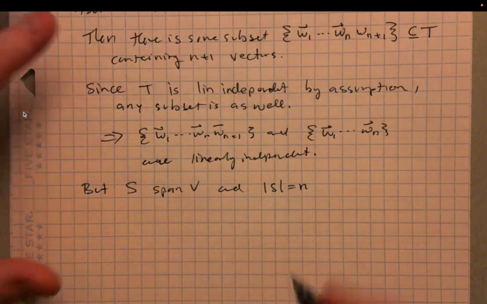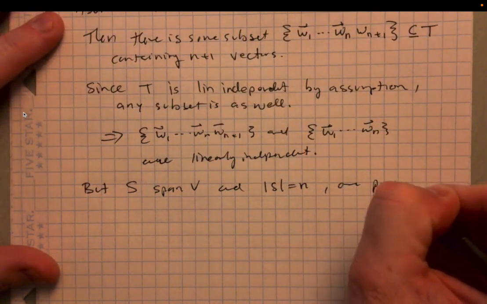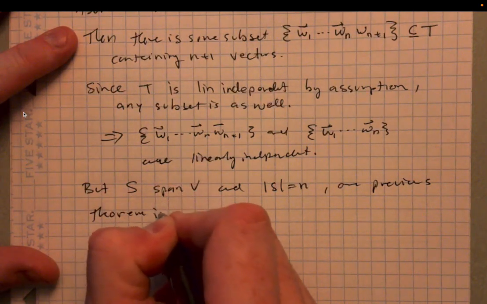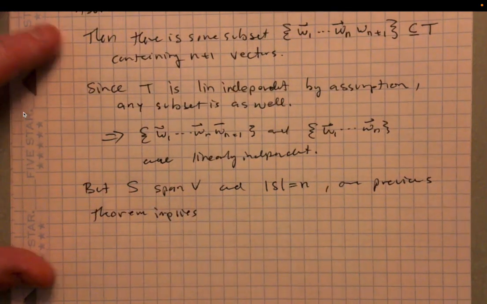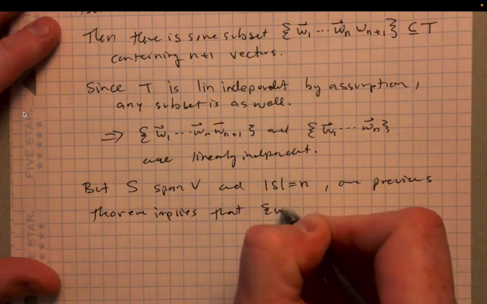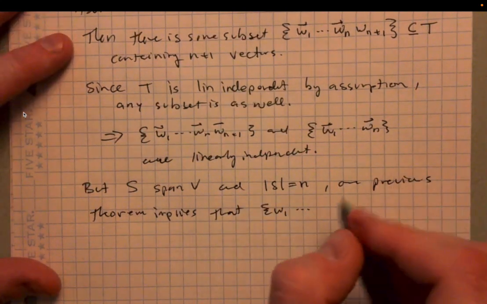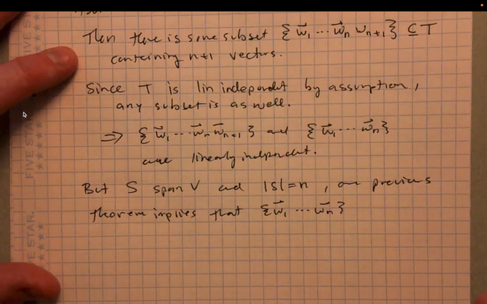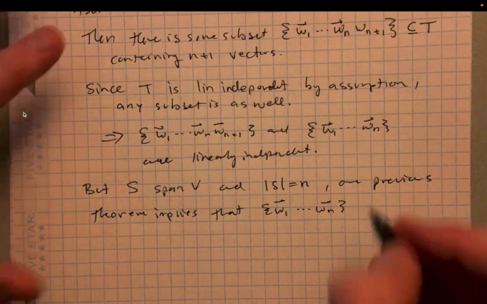What does it imply? Our previous theorem implies that W1, ..., Wn is a basis for V.